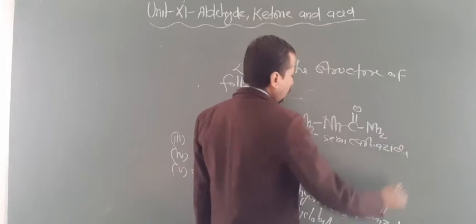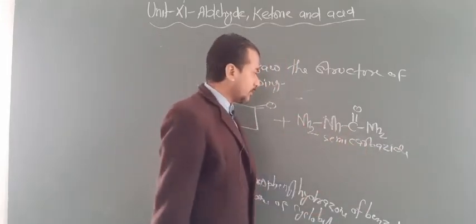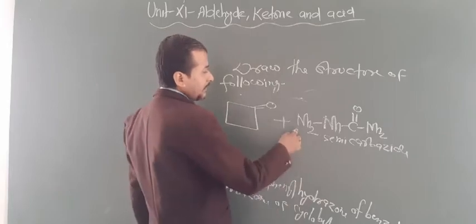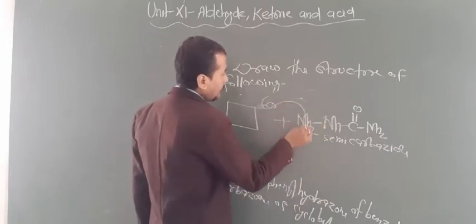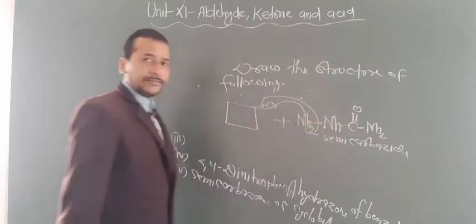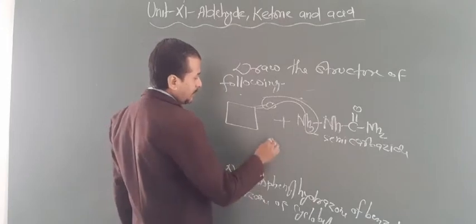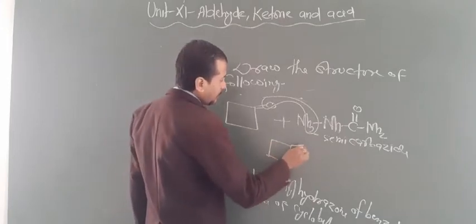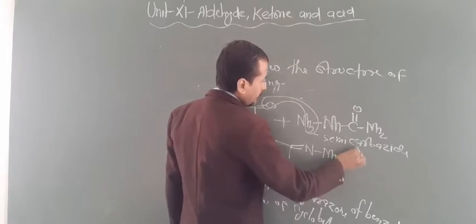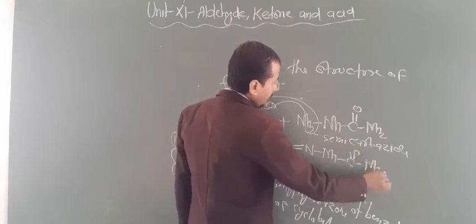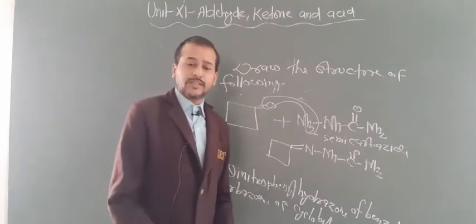Semicarbazide, I told you about this, contains 2 NH2. But you have to remove the H from that N which is attached with the NH. So here also you have to remove 2H from this N. Now this is again joined by a double bond with this carbon. So now your structure will be like this: N, NH, C double bond O and NH2. This is known as semicarbazone of cyclobutanone.